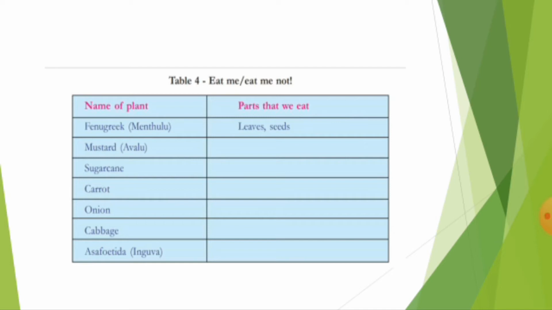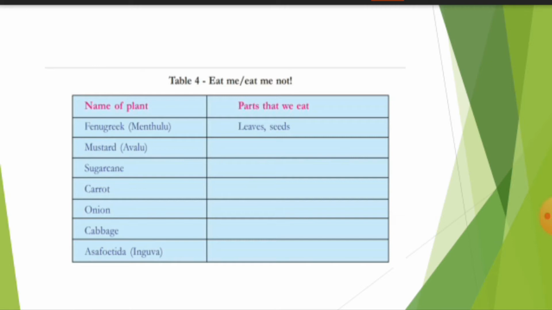Now let us try to write something here. Mustard, avalu, mustard seeds are very much useful here. Sugarcane stem is useful for eating. I will write stem here. Carrot root is very much useful here. We are eating the root of this carrot.